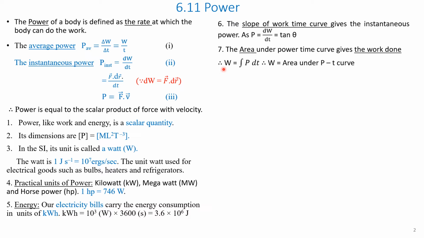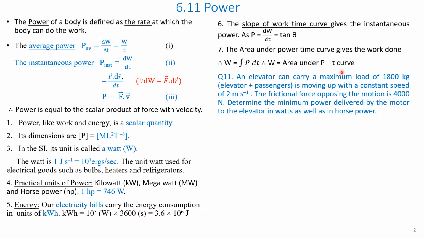Therefore, work done W is equal to integral P dt. We also know that P is equal to dW by dt. Therefore, we get integral W is the area under the P versus t curve. Let us solve a question.